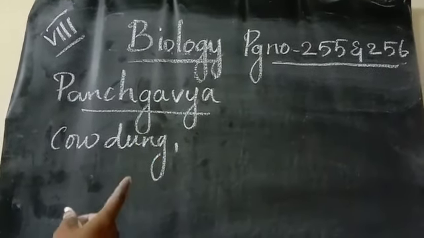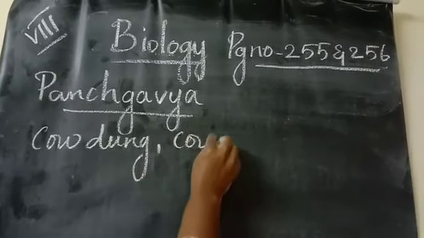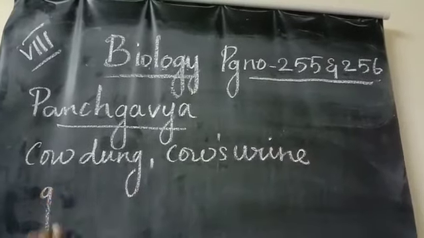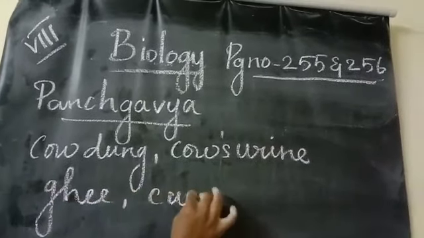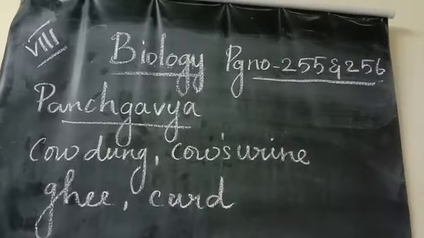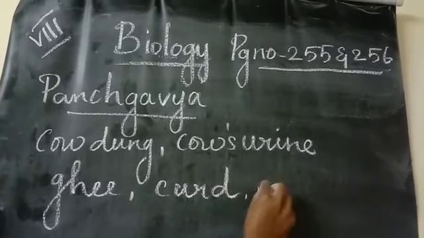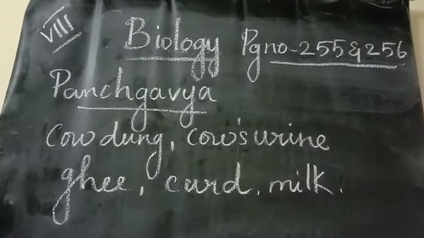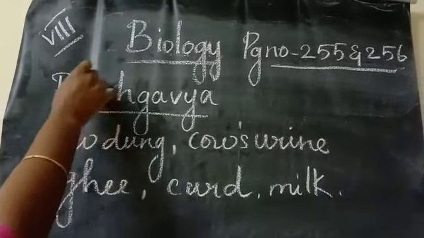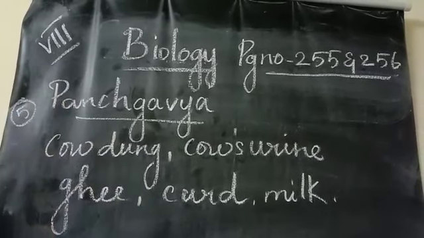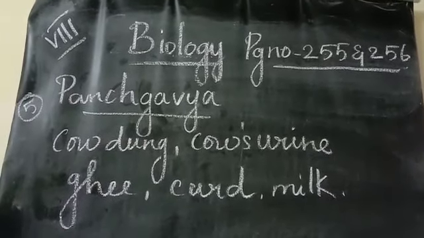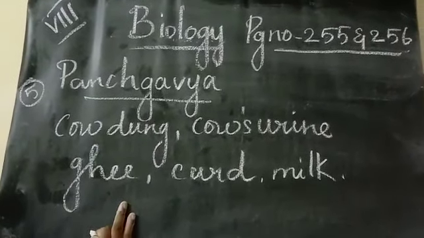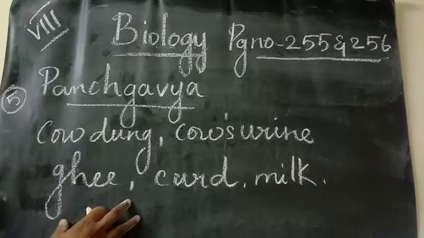Okay. The next one is cow's urine. Next one, ghee, curd, and the next one is the milk. So these are all called Panchakavya. Panch means 5 actually. And here all these 5 products are collectively termed as Panchakavya, and they have a very important role to